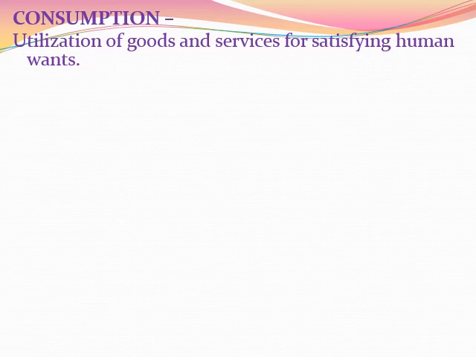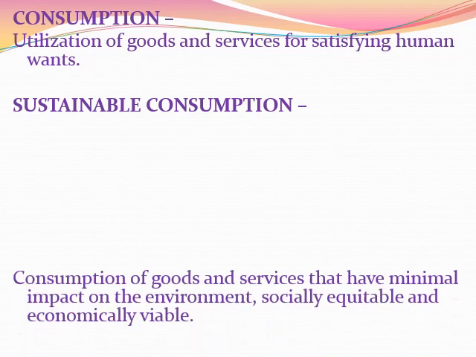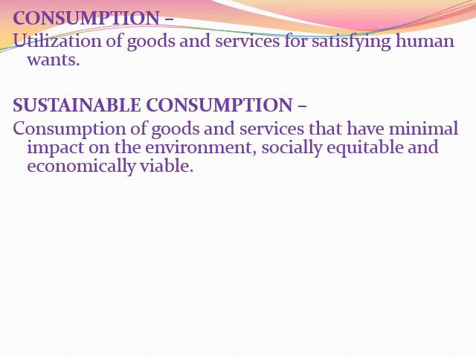Next is sustainable consumption. What is sustainable consumption? It is consumption of goods and services that have minimal impact on the environment. That means consumption of those goods and services which do not harm the environment. They are socially equitable. That means all kinds of people in the society can use them, and they are economical, feasible also, very inexpensive, and everyone can consume them easily. So that is sustainable consumption.